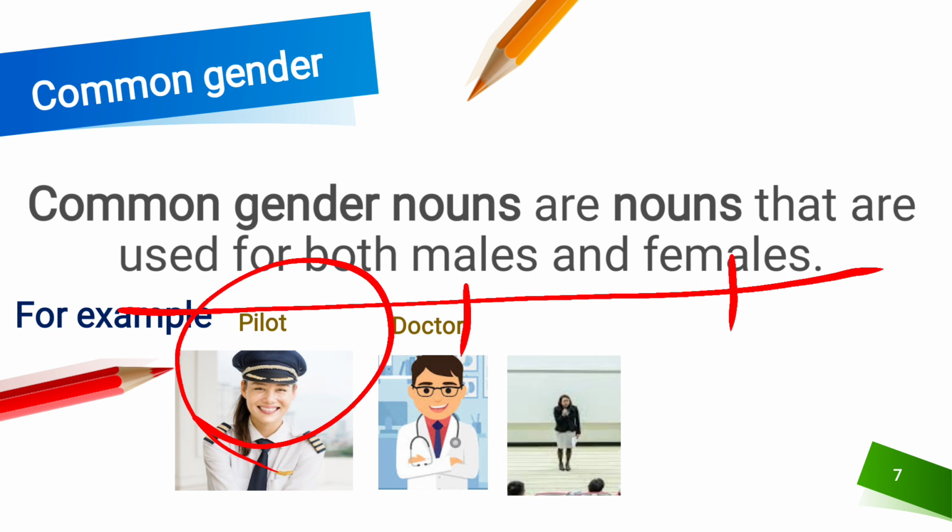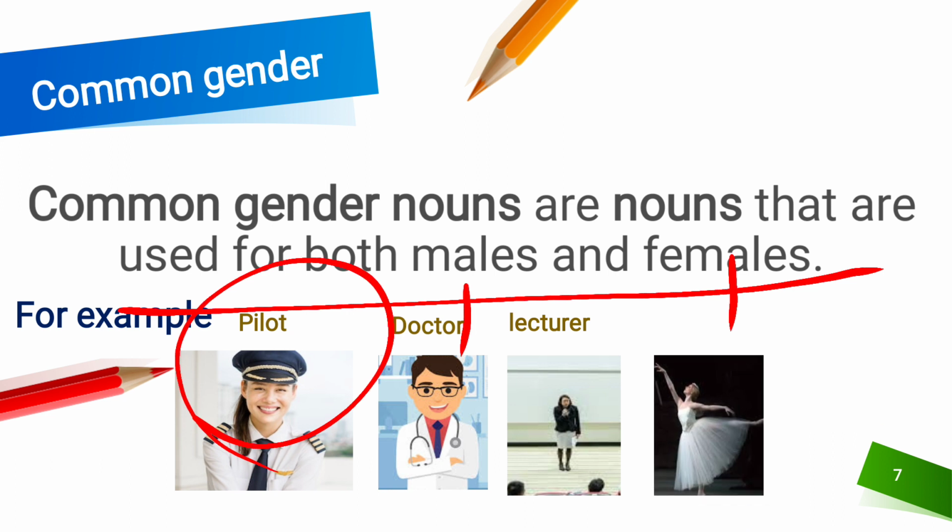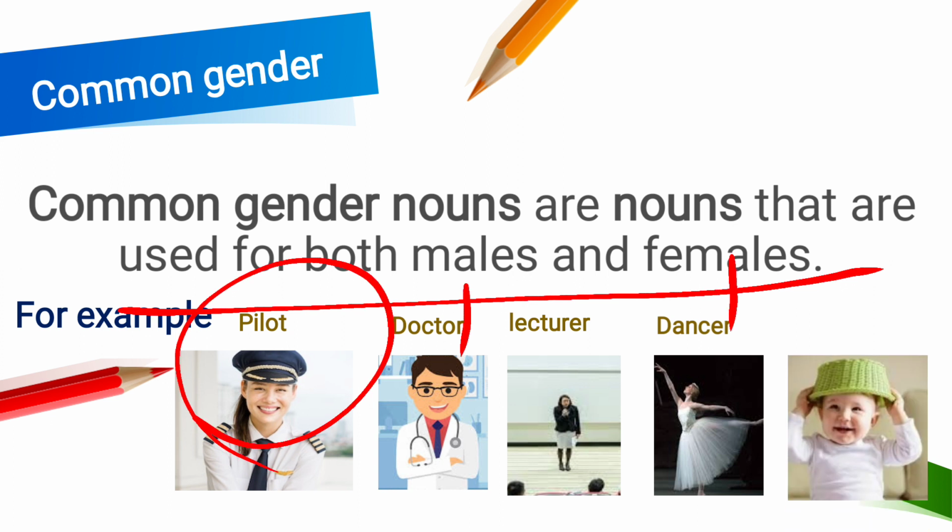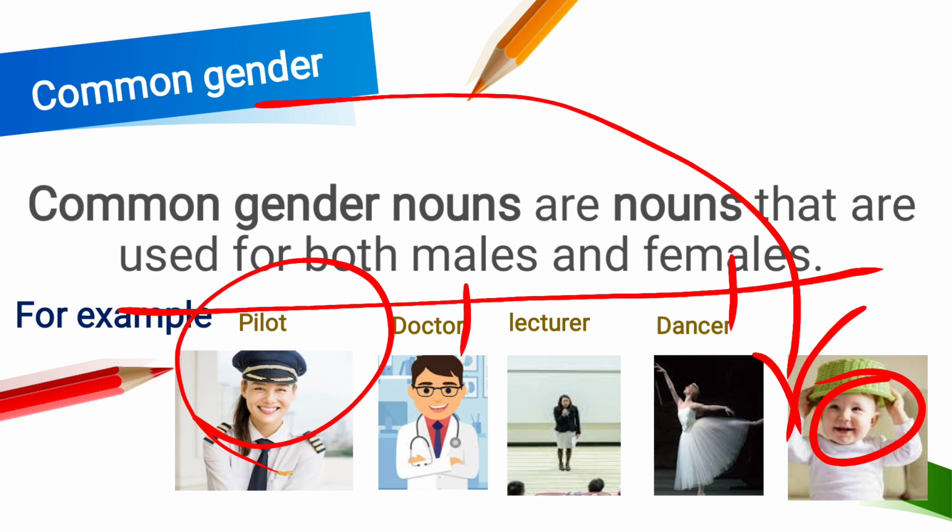This one, lecturer. Lecturer is also used for males and females. Okay. Dancer. Dancer is also known as common gender. They are used for both males and females. I think it's clear to all of you, right? And it's very cute. Who is here? Can you tell me? Is it male or female? Right, it's very difficult to identify whether a baby is male or female. That's why we put it in the common gender. Okay.